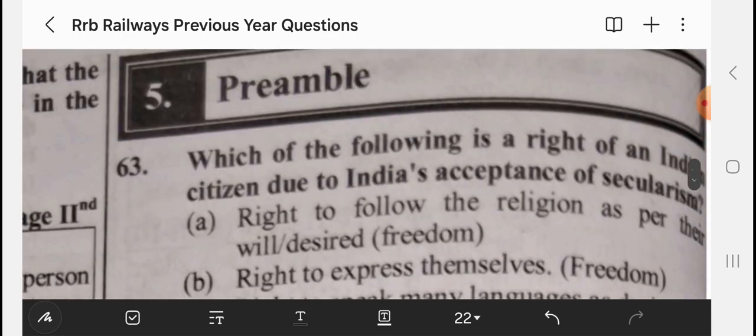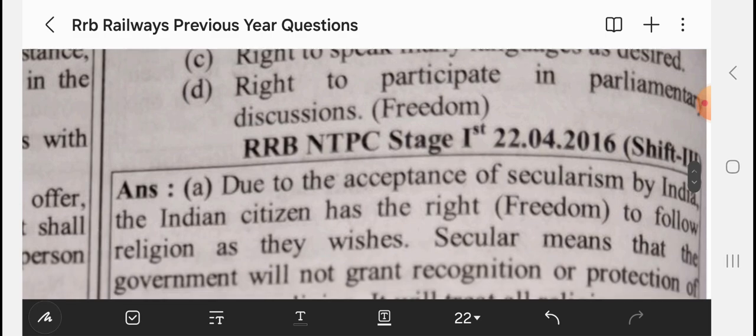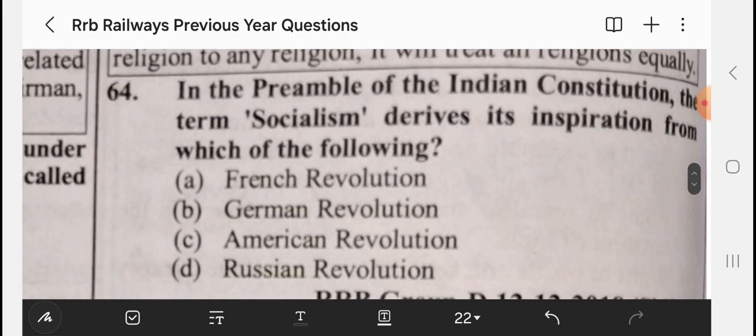In the preamble, the word secularism was added by the 42nd Amendment Act 1976, which is also known as the mini constitution. In the preamble of the Indian Constitution, the term socialism derives its inspiration from which of the following?